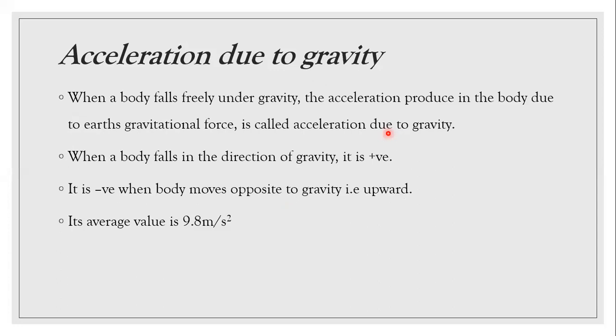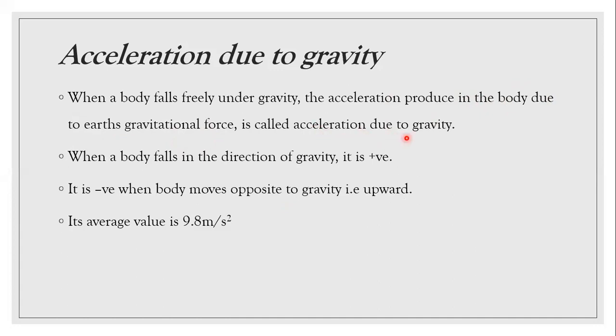What is acceleration due to gravity? You all know what gravity is. Gravitational force is the force of attraction by which Earth attracts everything towards itself. So when a body falls freely under gravity, the acceleration produced in the body due to Earth's gravitational force is called acceleration due to gravity.